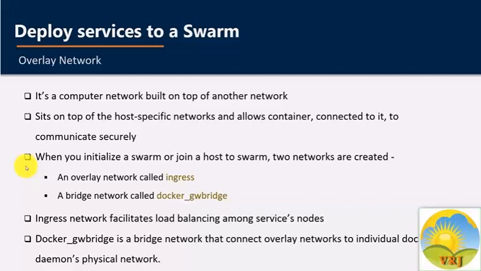When any swarm node receives a request on the published port, it hands that request off to a module called IPVS, which handles control and data traffic related to swarm services. When you create a swarm service and do not connect it to a user-defined overlay network, it connects to the ingress network by default. docker_gwbridge is the bridge network that connects the overlay networks to the individual Docker daemon's physical network.